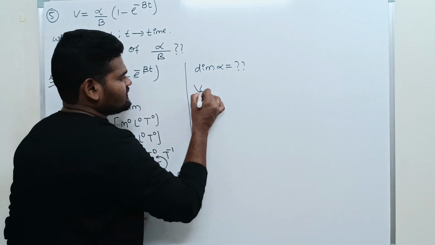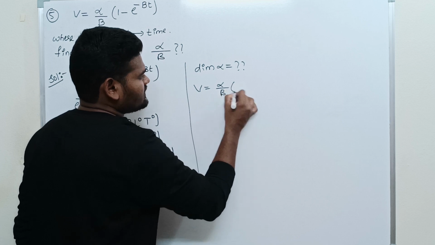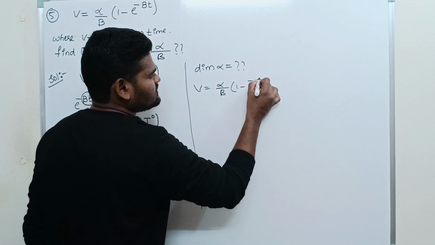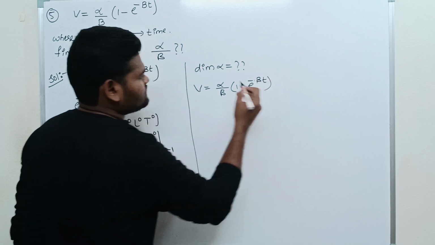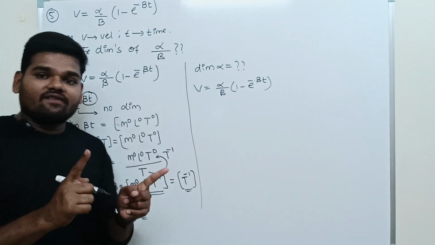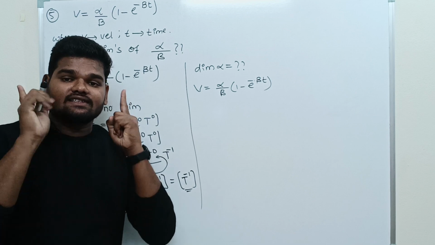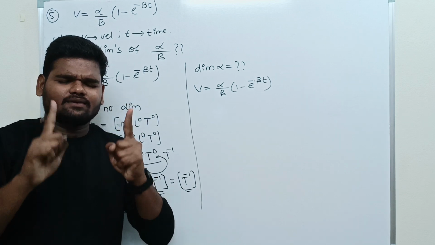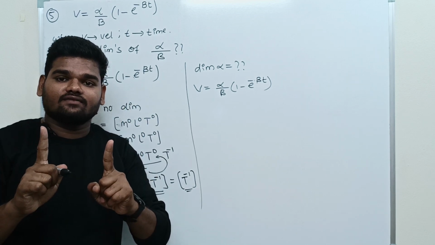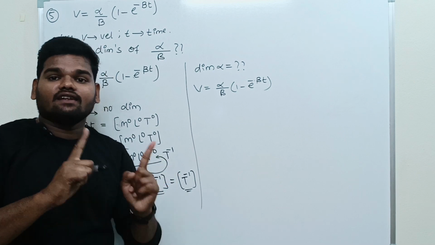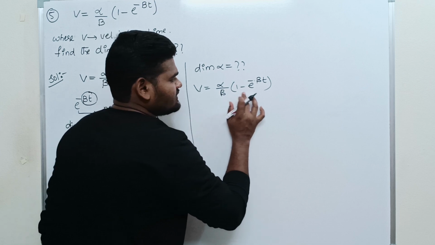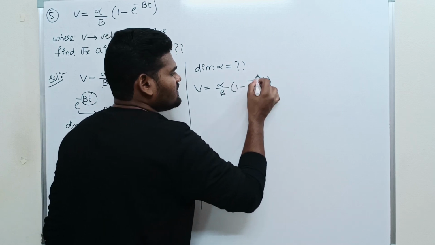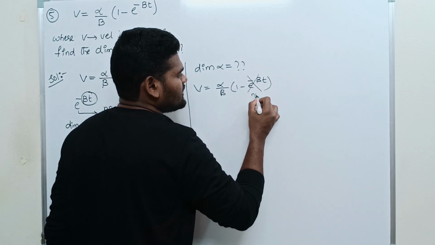Again take this equation: V is equal to alpha by beta into 1 minus e raised to minus beta into t. Remember, physical quantities having the same dimensions can be added, subtracted or equated. The bracket term is a constant and has no dimension.